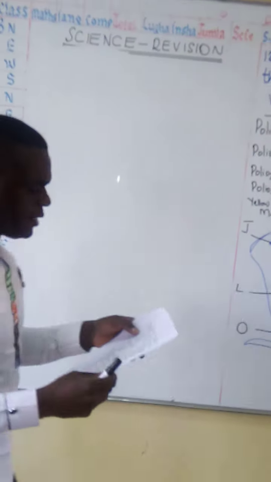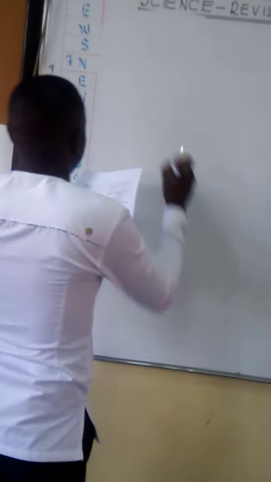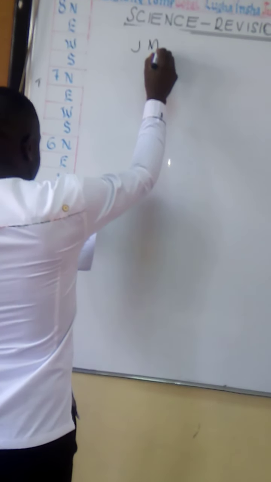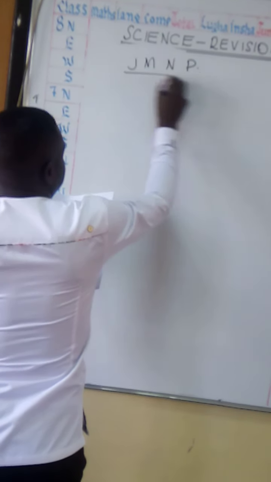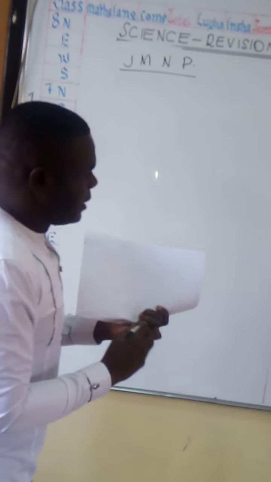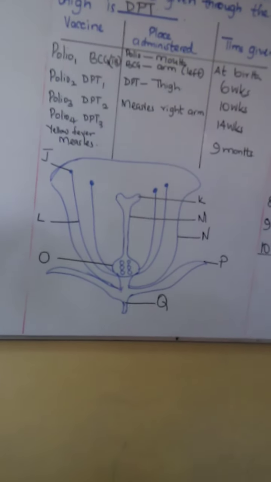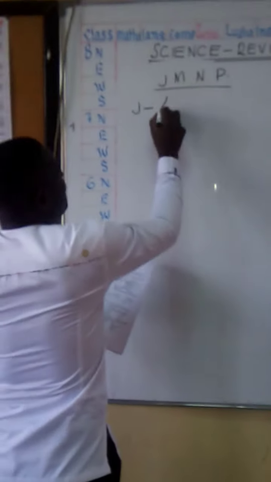Question number 14 says, parts J, M, N, and P are dashed respectively. Part J is the anther.